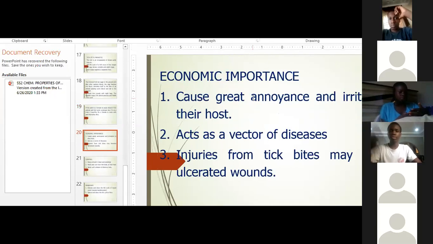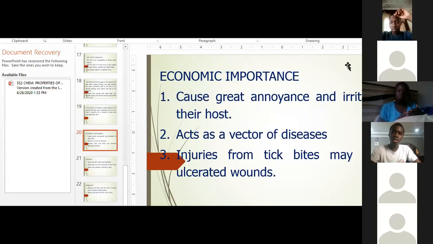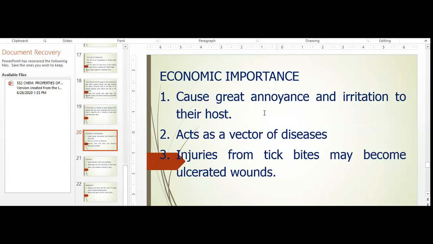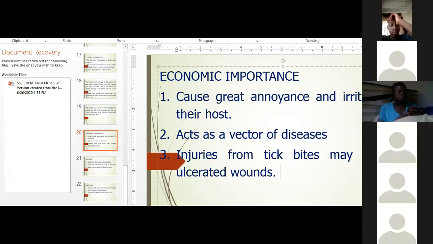Economic importance of tick. It causes great annoyance and irritation to their host. If your domestic dog has ticks on the body, you will see them scratching and itching their fur, so it causes irritation. Ticks also act as vectors of diseases, and injuries from tick bites may become ulcerated wounds. These are the three economic importance.